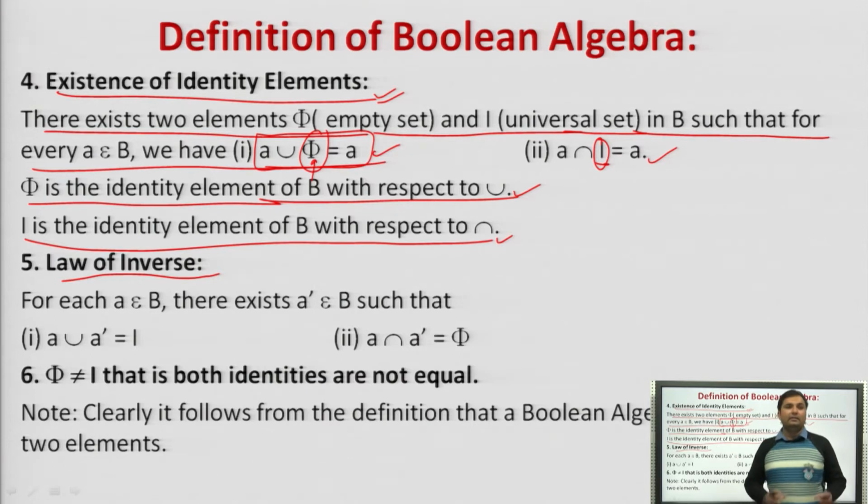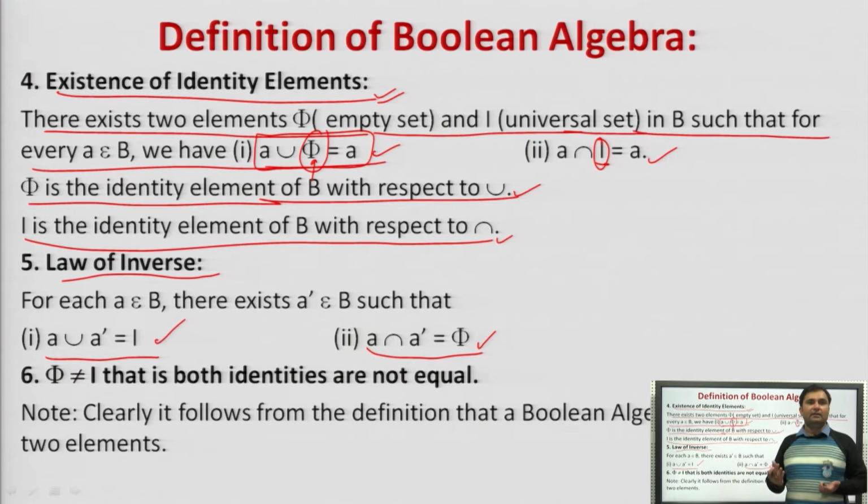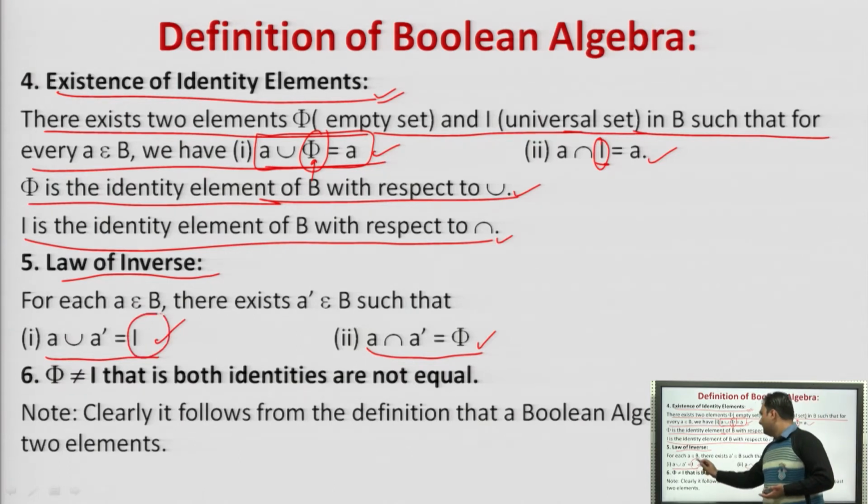So next is the inverse law. Inverse is what? There is an element A given, and there is an element A inverse. We have to compute the A inverse of this, and performing the union of this will return I. An intersection of this will return phi, right? So what is the inverse law? We are given an element A. We have to perform the union of A dash with A, that will return I, that is a universal set, right? An intersection of this will return phi, right?